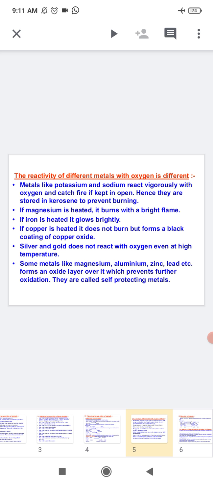If magnesium is heated, it burns with a bright flame. If iron is heated, it glows brightly. And if copper is heated, it does not burn, but it forms a black coating of copper oxide. Silver and gold are those metals which do not react with oxygen even at high temperature. So they are called unreactive metals.